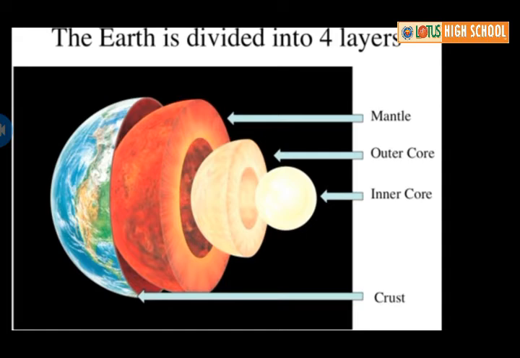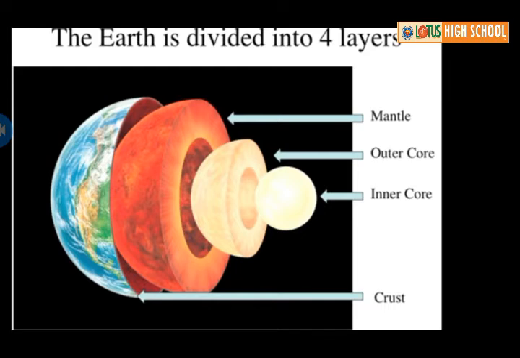Yes, the crust is the topmost layer. Between the crust and core, which layer is found? Yes, the mantle. The mantle is between the crust and core.